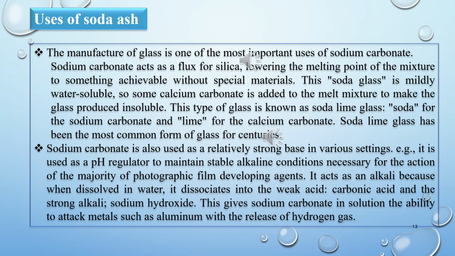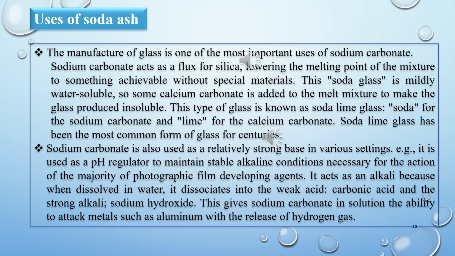It acts as an alkali because when it dissolves in water, it dissociates into the weak acid, carbonic acid, and the strong alkali sodium hydroxide. This gives sodium carbonate in solution the ability to attack metals such as aluminium with the release of hydrogen gas. So the first use was the production of glass.